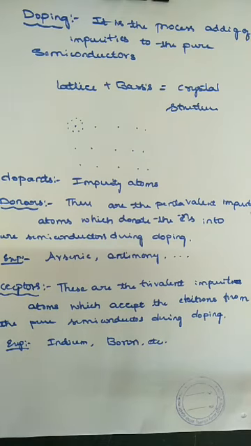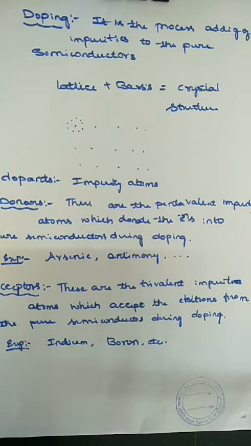So acceptor means these are trivalent impurity atoms which accept the electrons from the pure semiconductor during doping. For example, indium and boron. So donor donates the electron, acceptor accepts the electrons from the semiconductors.